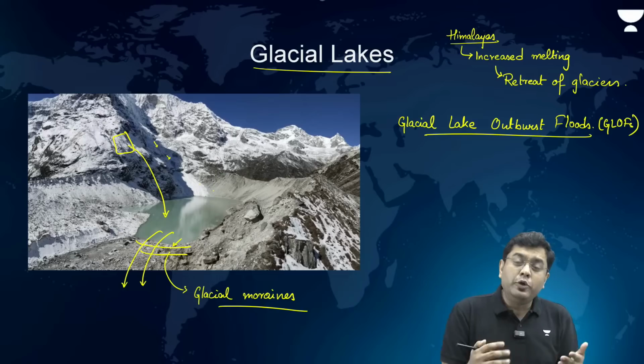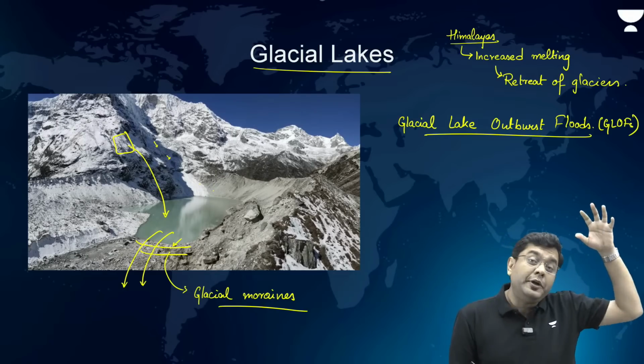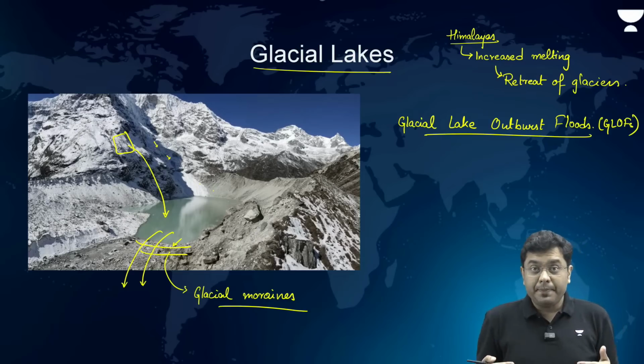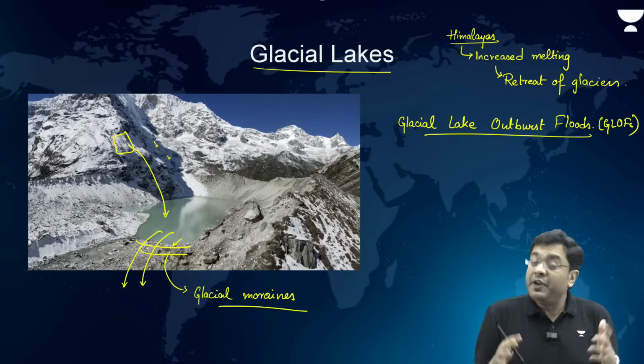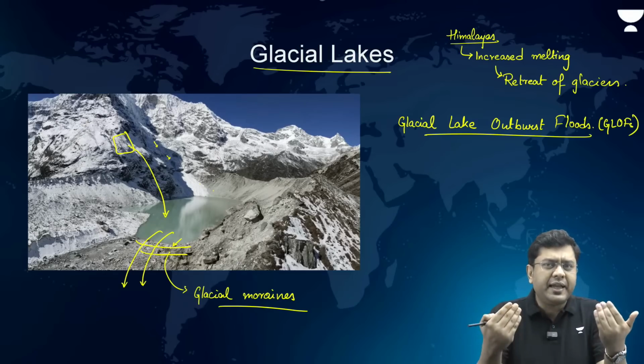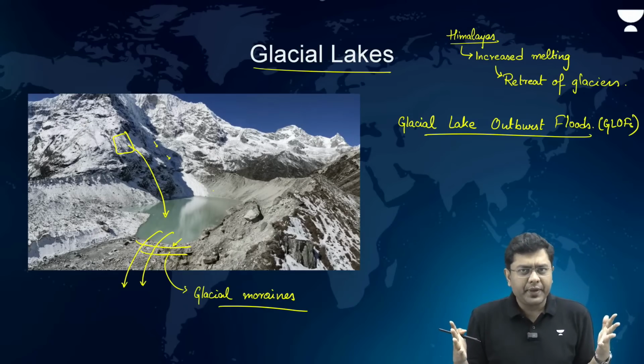Now, when that much water starts coming from the top of the hill, it will acquire immense speed, and that speed will allow it to carry a large amount of boulders, rocks, and everything and anything which lies in its way.